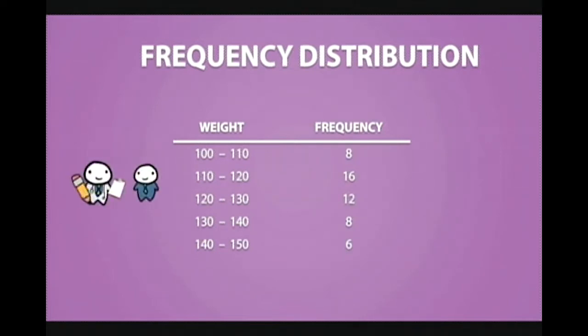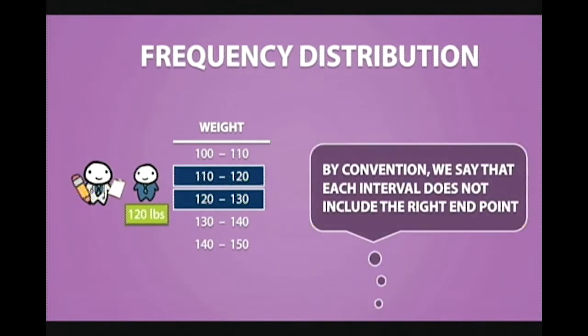For example, if I recorded an individual's weight to be exactly 120 pounds, do I include them in this interval or this interval? By convention, we say that each interval does not include the right endpoint. So 120 is not included in this interval, and 130 is not included in the other interval. So in fact, 120 belongs to the second interval.